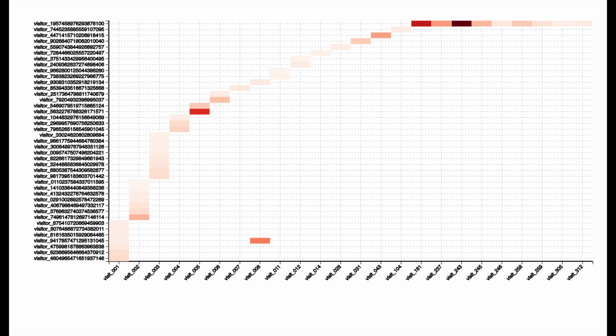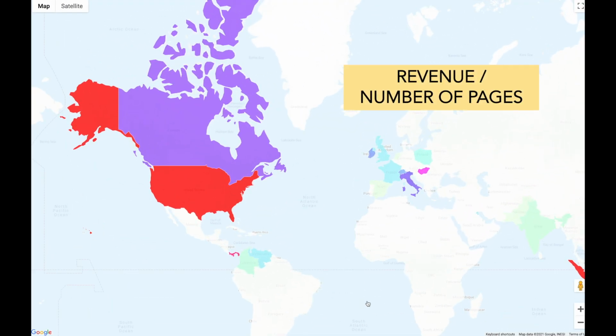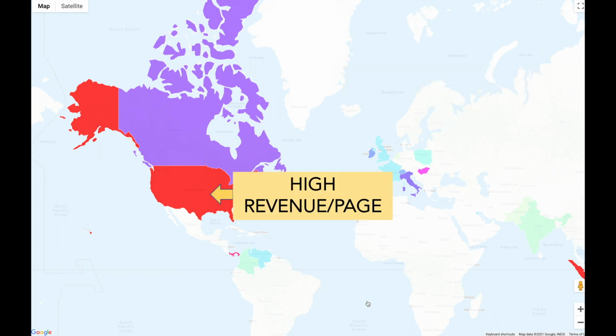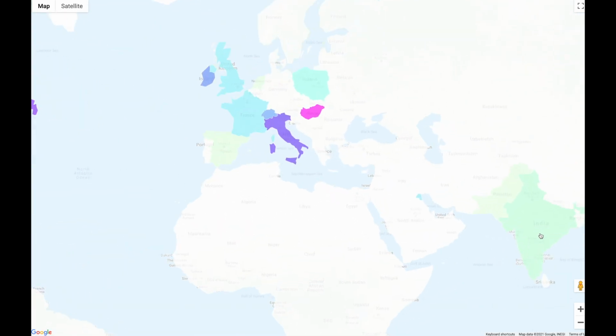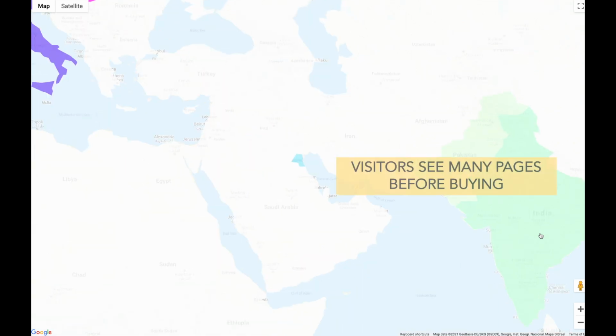Another interesting analysis is the revenue per pages visited, which is shown here as a country heat map. Darker color, for example, in US and Canada means high revenue per pages visited, which implies that visitors buy after seeing only few pages. Lighter color, for example, in India and Pakistan means low revenue per pages visited, which means visitors see many pages before purchasing something.